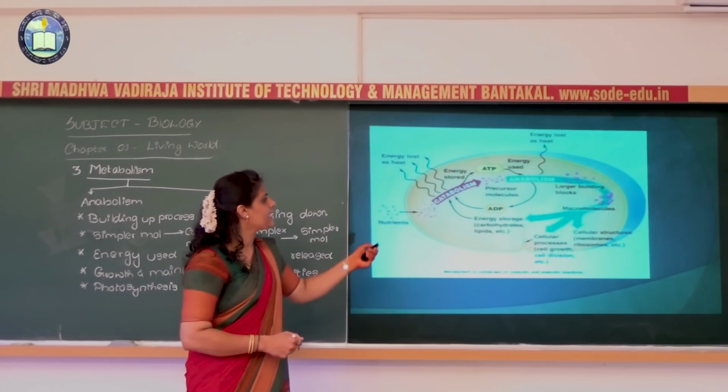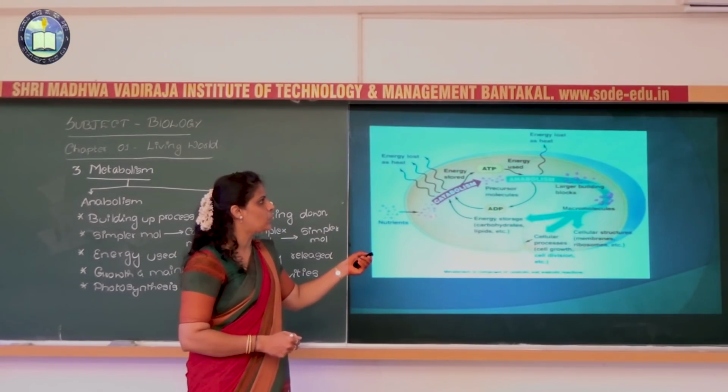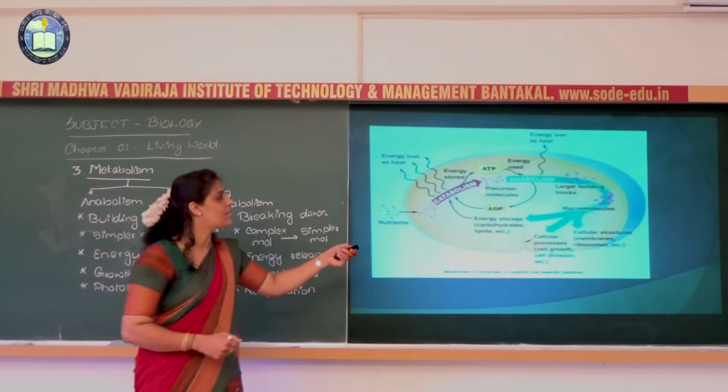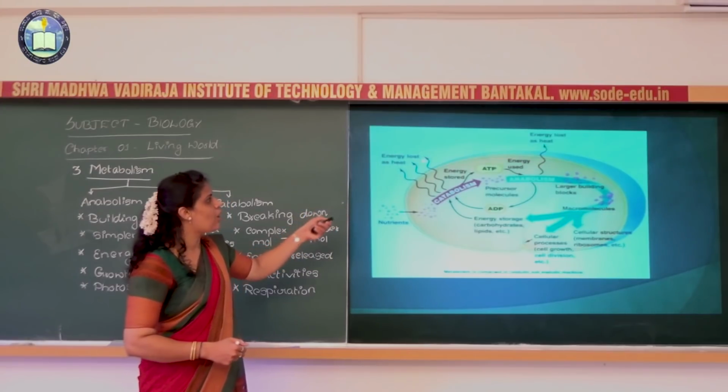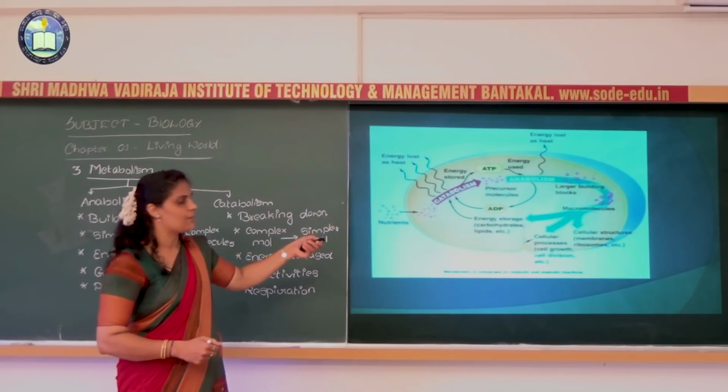But in the catabolism, what happens? The nutrients, which are complex molecules, may be converted into precursor molecules, that is, simpler molecules. So energy is liberated here. See, energy is lost as heat, that is catabolism.